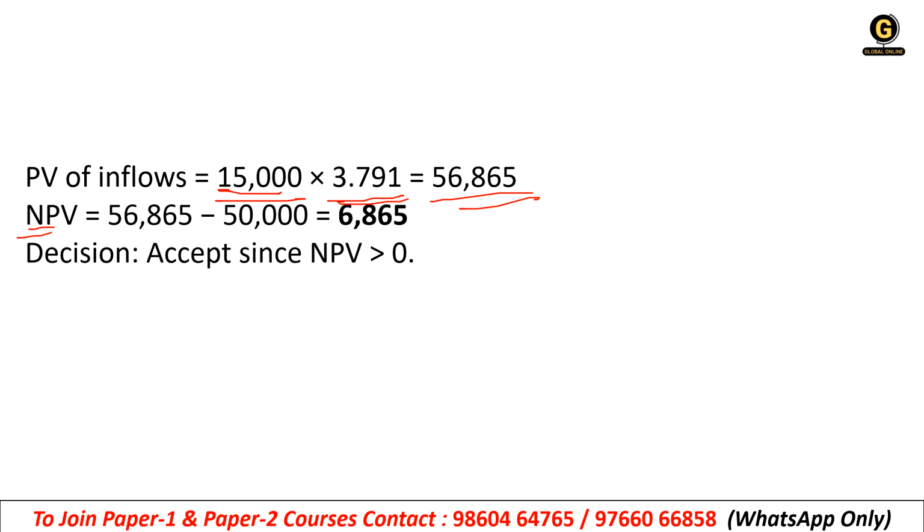Now we need to calculate NPV. So NPV is equal to 56,865, that is your PV of inflow, minus 50,000, the project cost. So what will be the answer? 6,865, right? As per this, the decision will be that it will be accepted since NPV is greater than 0.